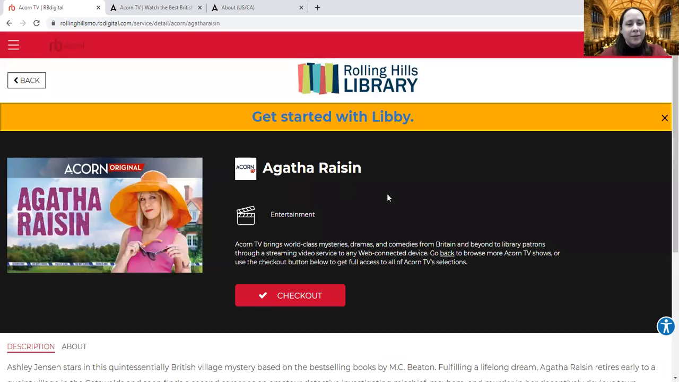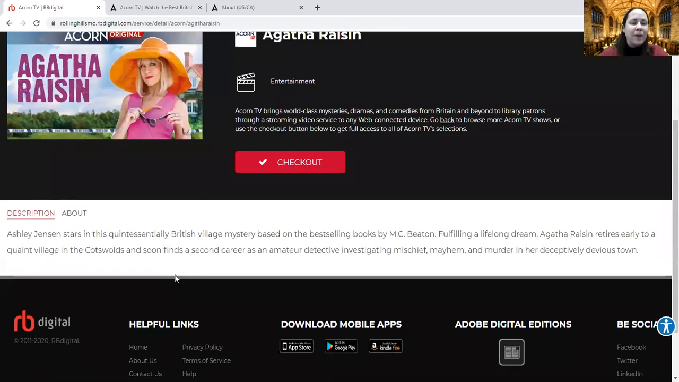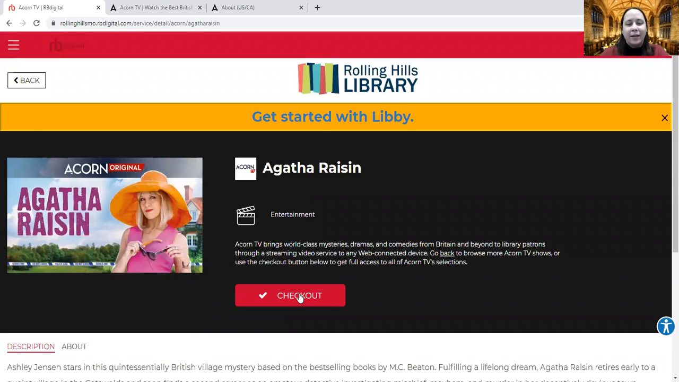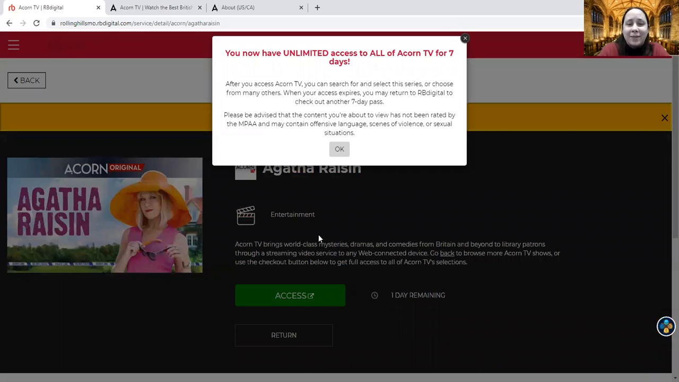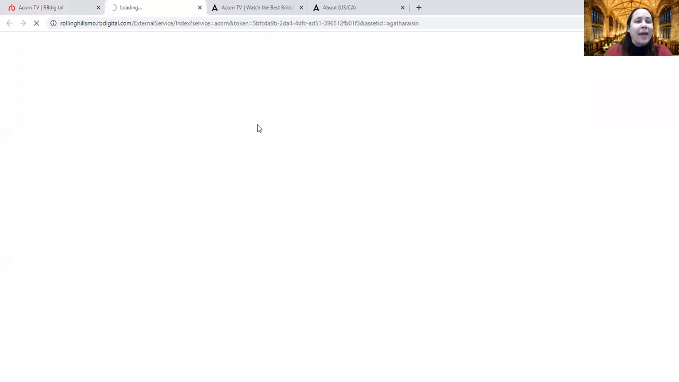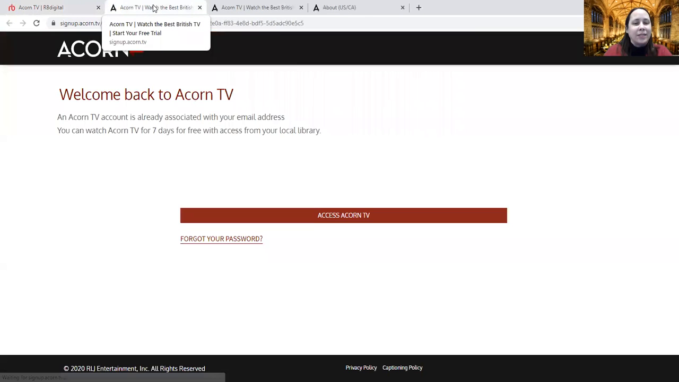And you click on it, and it'll tell you a little bit about that show, and you can hit the checkout button. But you're not just checking out Agatha Raisin. You now have unlimited access to all of Acorn TV for 7 days. So no matter which show you choose, when you decide to check it out, that's what you'll get. And then it'll try to take you straight over to Acorn TV.